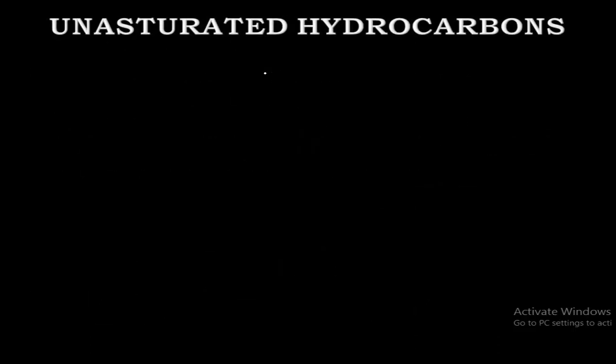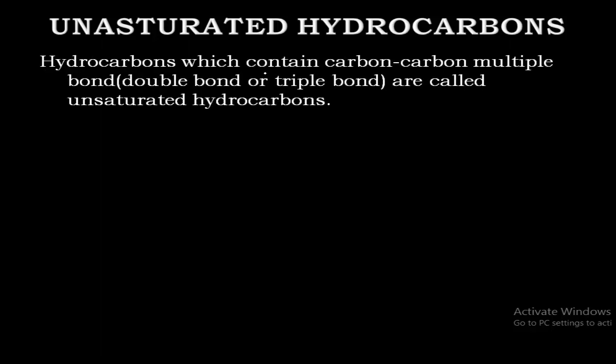Next, move to the second type of hydrocarbon, that is unsaturated hydrocarbons. Unsaturated hydrocarbons means the carbon-carbon bonds may contain multiple bonds, that is, there may be a double or triple bond in the compound. Such hydrocarbons are said to be unsaturated hydrocarbons.